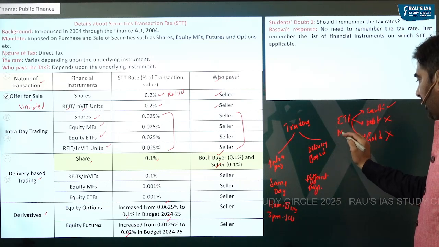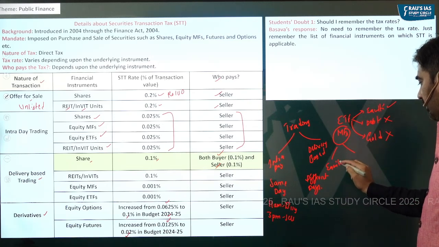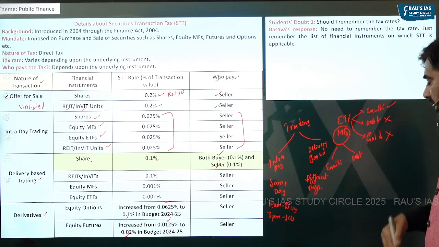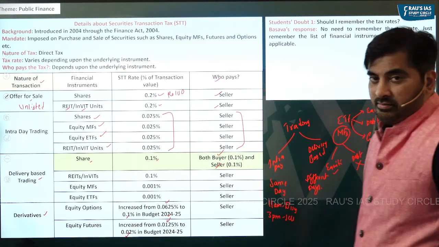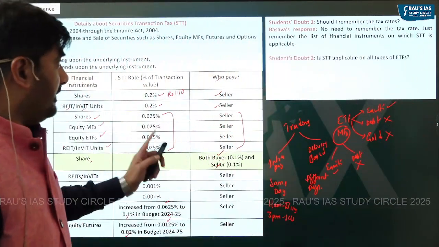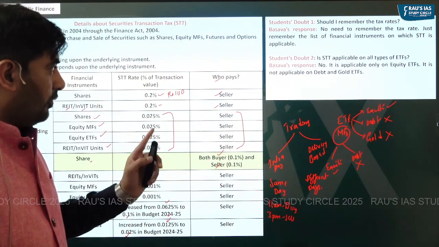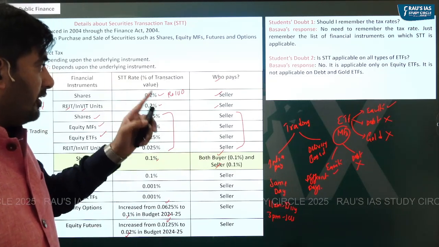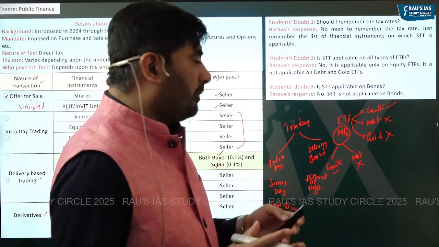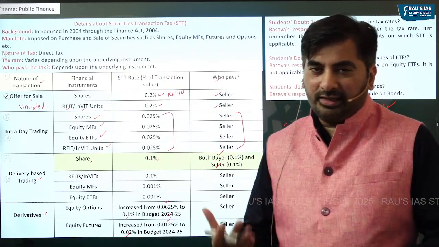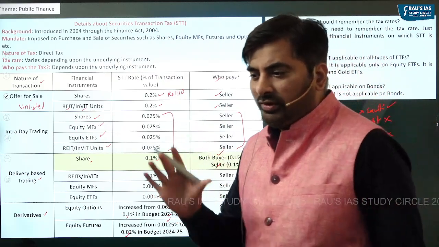Same way, mutual funds can also be equity mutual funds and debt mutual funds. STT is applicable only on equity mutual funds and it is not applicable on debt mutual funds. So is STT applicable on all ETFs? No, it is applicable only on equity ETFs and it is not applicable on debt and gold ETF. Is STT applicable on bonds? Obviously not. If you are able to remember these things as far as your prelims examination is concerned, that should be more than sufficient.